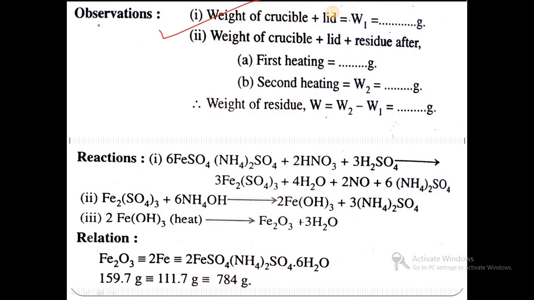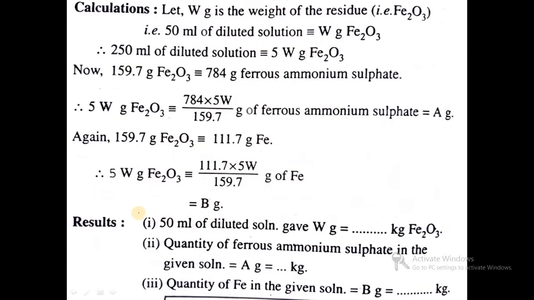Weight of the crucible, we have not carried out. W1 is the weight of crucible plus residue. There is no first heating, second heating; we only write W2 is equal to, and the weight of residue is W. These are the reactions and relation.